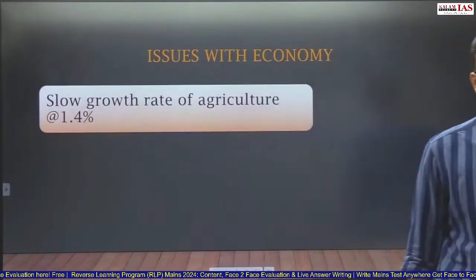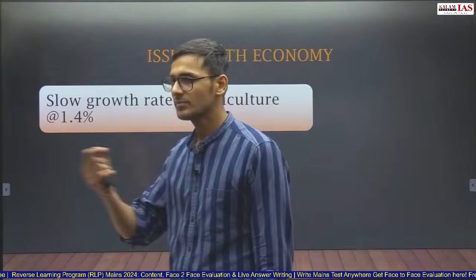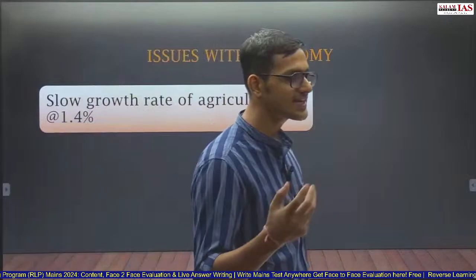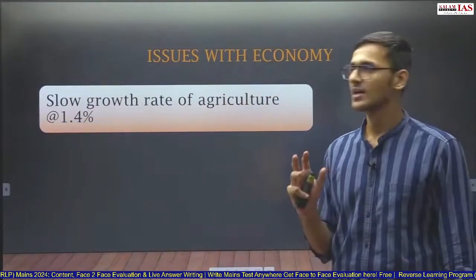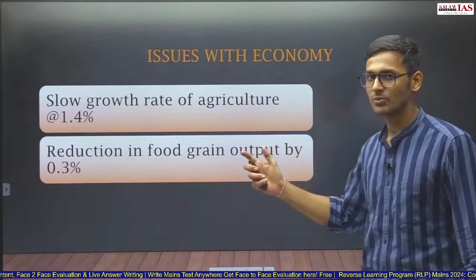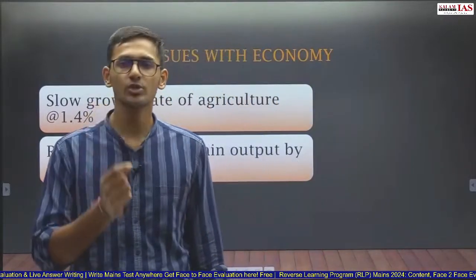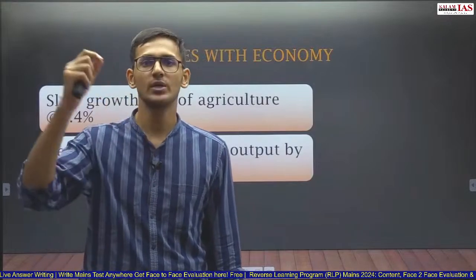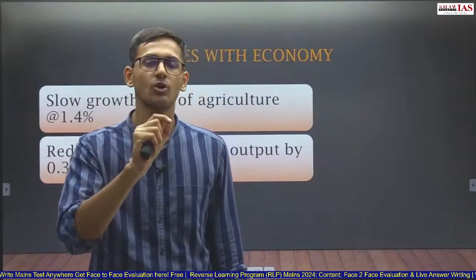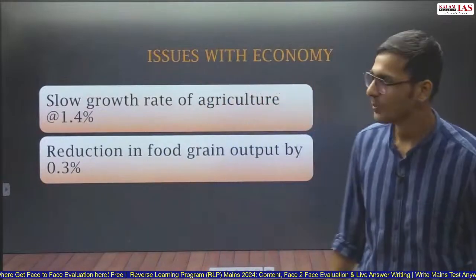Issues with the Indian economy, what are the issues? The economic survey has not termed these as issues, but we have to look at these figures as issues only. The agriculture growth rate was very low this year. It was just 1.4%, and food grain output reduced by 0.3%. This is the first time in many years that food grain output has actually reduced. Food grain output always used to increase regardless of the growth rate, whether it is 4%, 3%, 2%. This year, food grain output actually reduced by 0.3%.